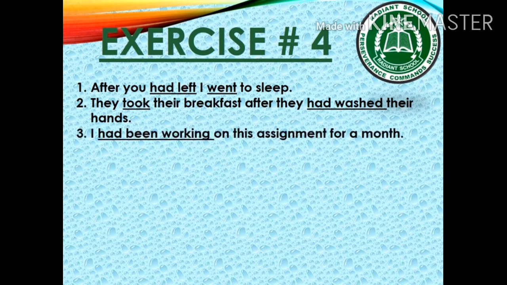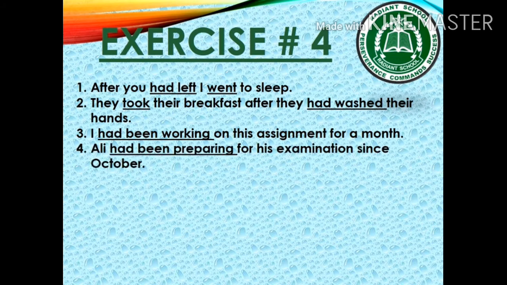Third sentence is, I had been working on this assignment for a month. As time is given, so we will use past perfect continuous tense. Sentence number 4 is, Ali had been preparing for his examination since October. As you can see, since in the sentence, so this sentence goes for past perfect continuous tense.